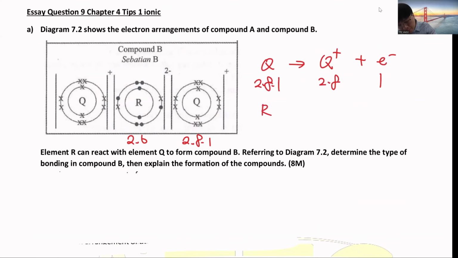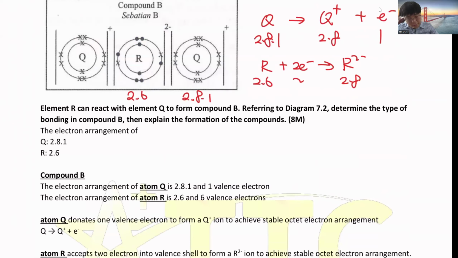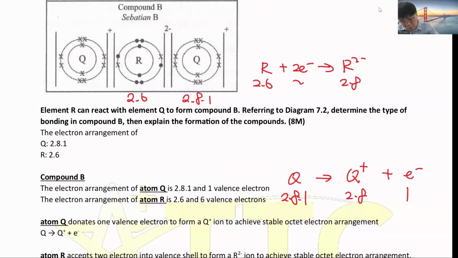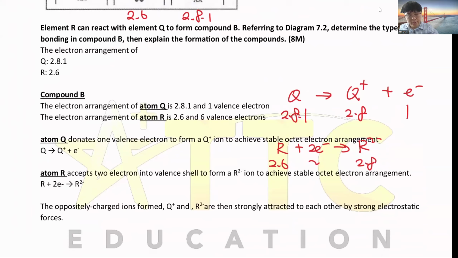Then R original is 2.6, it received 2 and became R2 minus. Then you have to arrange the details. Same as just now, Q will donate 1 valence electron, R will receive 2 electrons into the valence shell. Then after that, it forms the ionic bond.